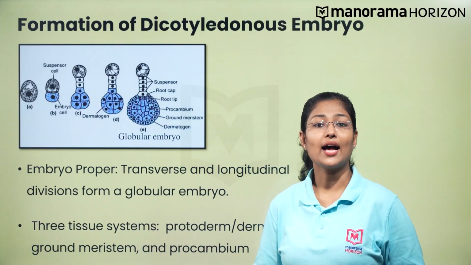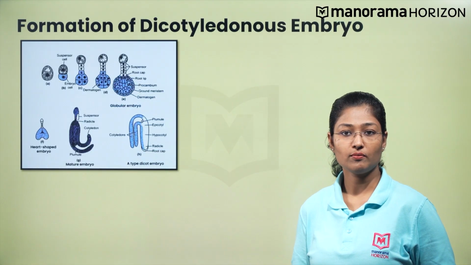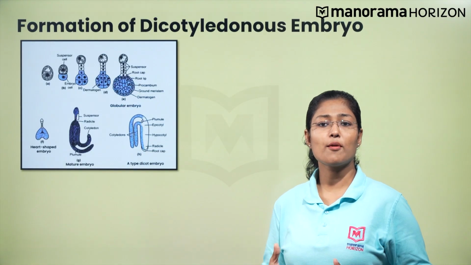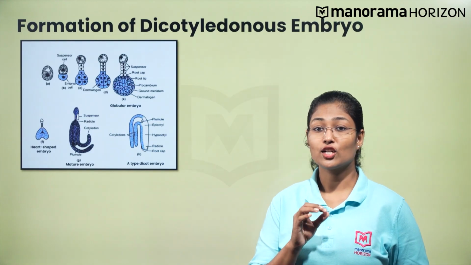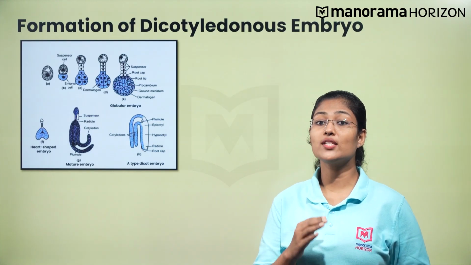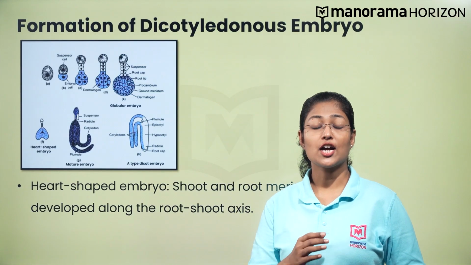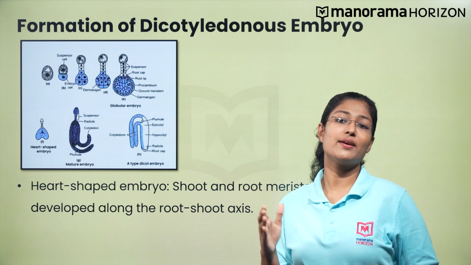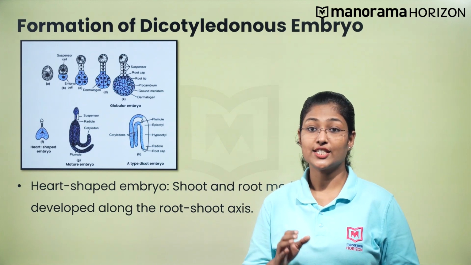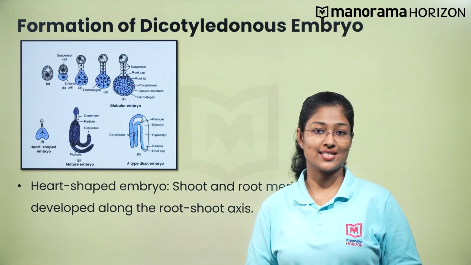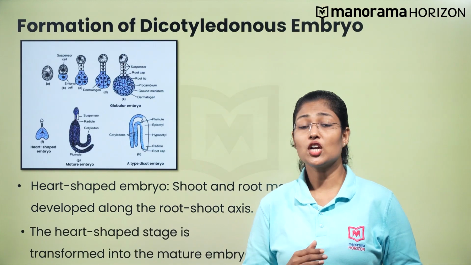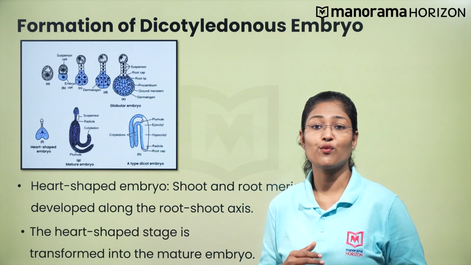With the beginning of the formation of cotyledons, the globular stage of the embryo is transformed into a heart-shaped stage. The heart-shaped stage has a shoot meristem and a root meristem developed along the root-shoot axis. The heart-shaped stage is then transformed into a mature embryo. Now, let us check the structural components of a mature dicotyledonous embryo.